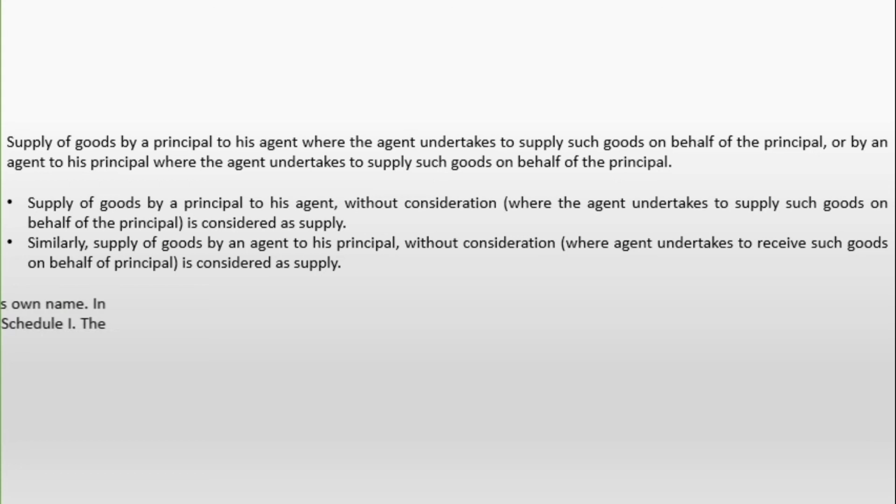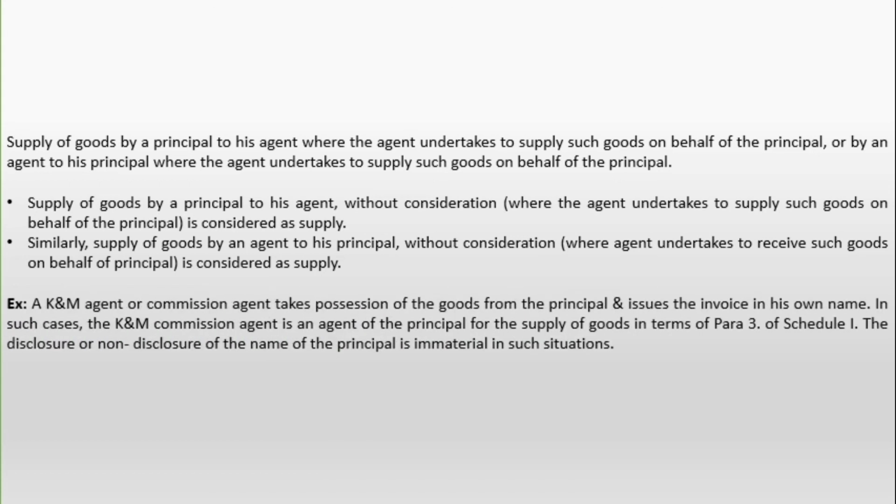Let us take one example. A K&M agent or commission agent takes possession of goods from the principal and issues the invoice in his own name. In such cases, the K&M commission agent is an agent of the principal for the supply of goods in terms of para 3 of Schedule 1. The disclosure or non-disclosure of the name of the principal is immaterial in such a situation. So here it is a supply even if it is made without a consideration.